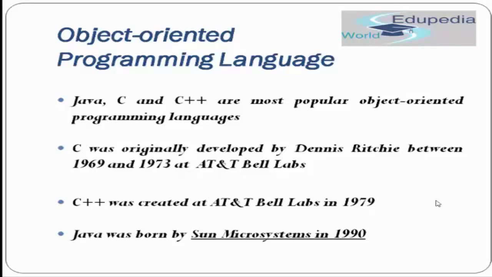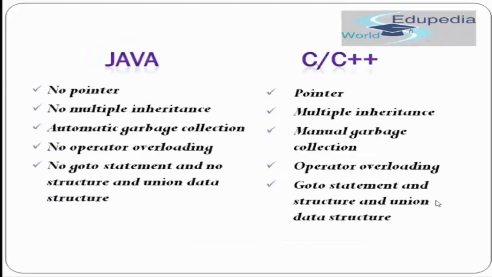C was originally developed by Dennis Ritchie between 1969 and 1973 at AT&T Bell Labs, and C++ was created in the same Bell Labs in 1979, whereas Java was born at Sun Microsystems in 1990. Later on, Java was bought by Oracle, and today we have the Oracle version of Java available. So these are the differences in the origination of these languages. But how do the features differ? Let's study some of the important features of these languages.